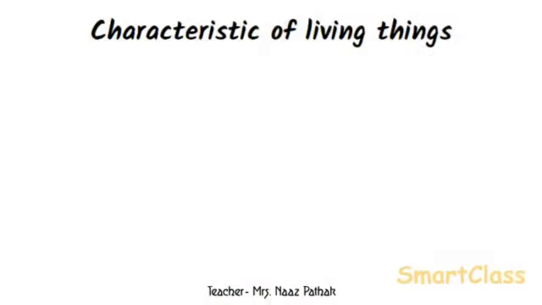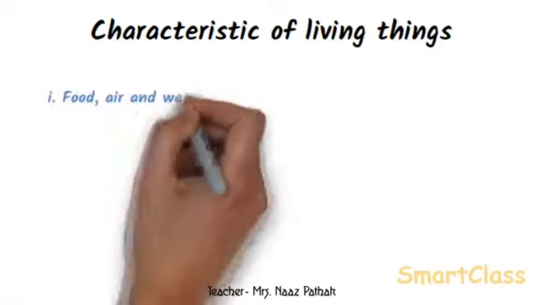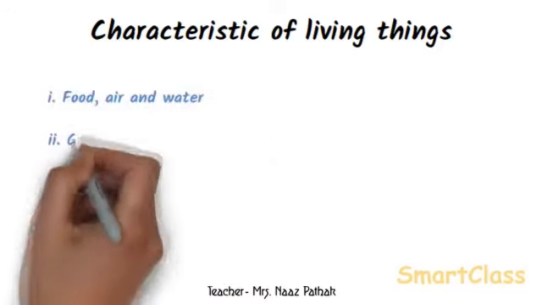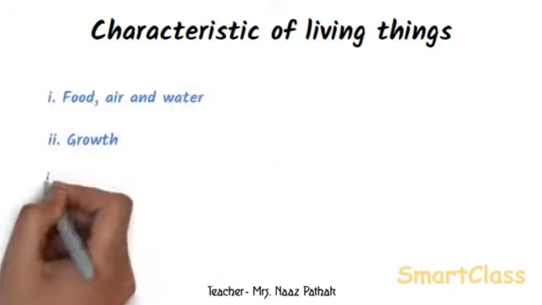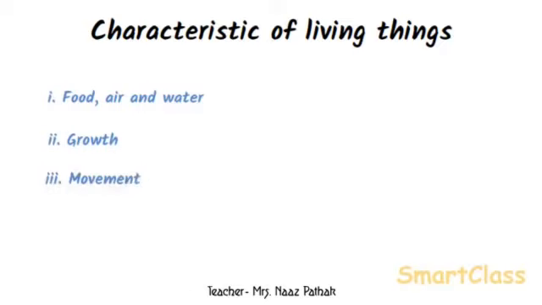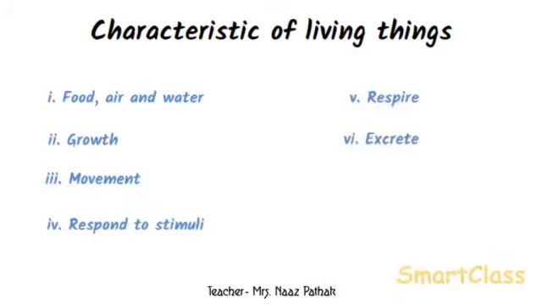Characteristics of living things. All the living things have some common characteristics in them, which make them different from non-living things. Living things need food, air, and water. Living things grow. Living things can move by themselves. They can respond to stimuli. Living things respire. Living things excrete. Living things can reproduce. And living things have a definite lifespan after which they die.